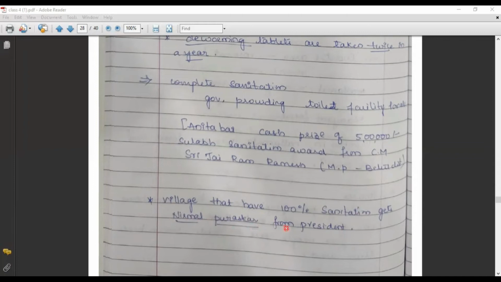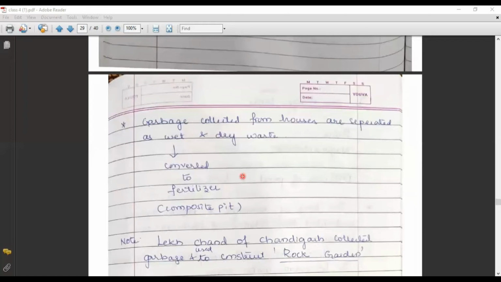Even the garbage coming from the houses is separated as wet waste and dry waste, and the waste which is coming out from the house is converted into a fertilizer. We know about compost preparation. By using the wet waste, the wet waste is slowly converted to a fertilizer that can be used for the plants.